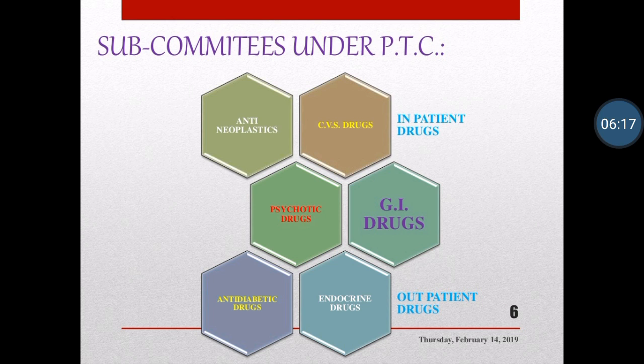Then anti-diabetic drugs and endocrine drugs are outpatient drugs. These patients do not need to be admitted into the hospital, so they are outpatients. Similarly, psychotic drugs and GI drugs are also associated with ambulatory patients. An ambulatory patient means the patient can move by himself without any support.